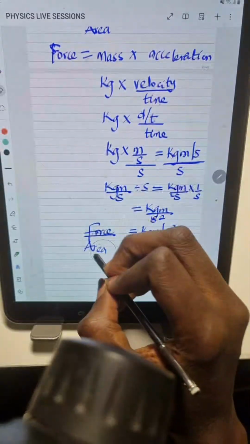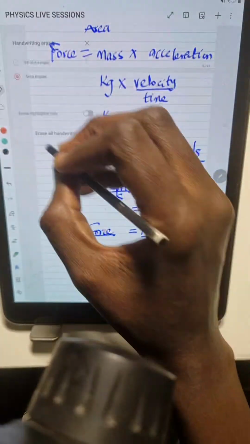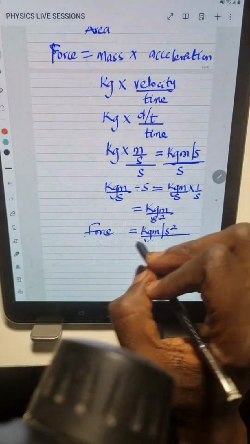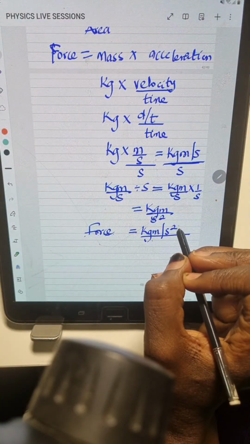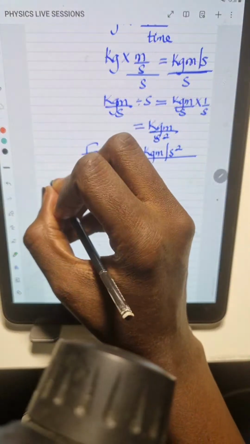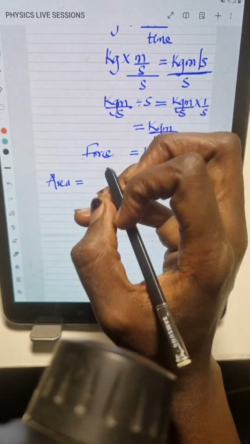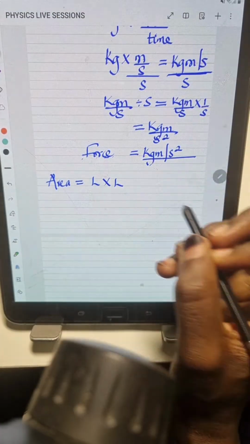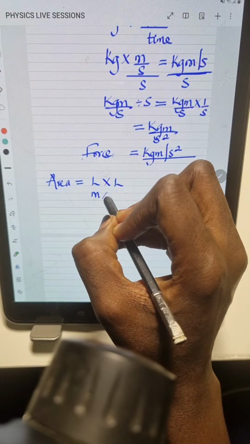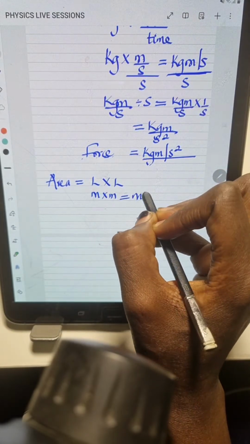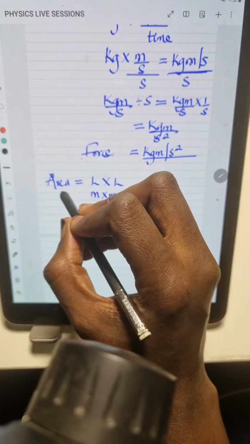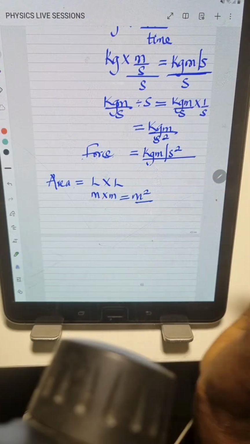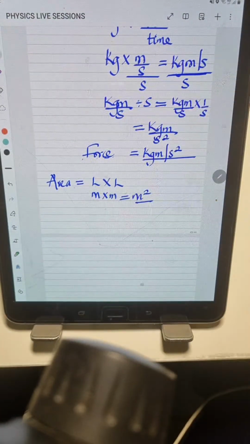Or let's solve for the area separately. Then we'll come back and then substitute. We can do it that way too. So we've gotten the unit for force as kilogram meter per second square, right? Now let's get the unit for area. The formula for area is going to be length times length or length times breadth. And length has a unit of what? Meter. So this is going to be meter times meter, which is equal to meter square. So that means the unit for area is meter square, while the unit for force is kilogram meter per second square.